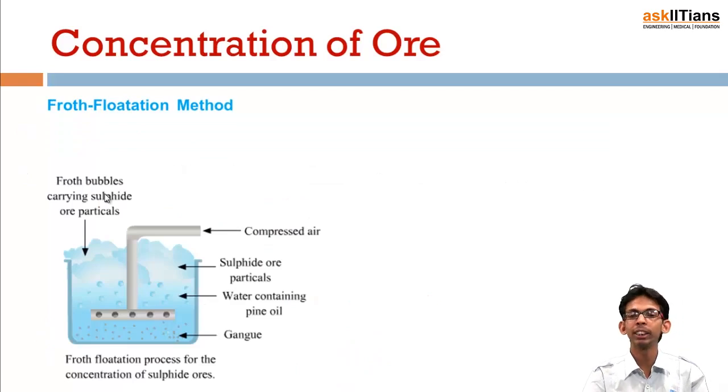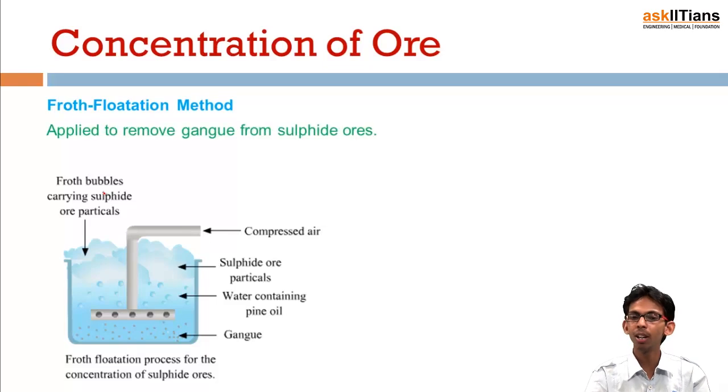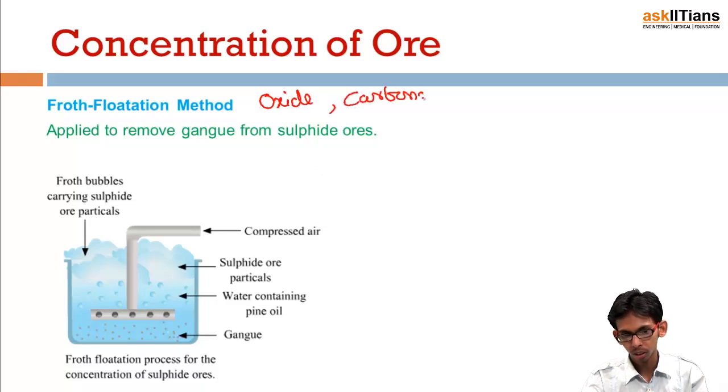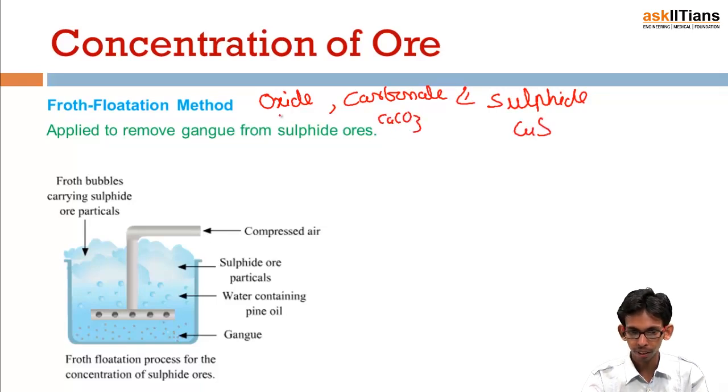Next is the froth flotation method. As the name suggests, froth flotation. This method is used for concentration of sulfide ore, or removal of gangue particles from sulfide ores. Basically there are three types of ores: oxide ores, carbonate ores, and sulfide ores. For example, CuS, then calcium carbonate, we are aware of this, then iron oxide, Fe2O3. So there are basically three different types of ores: oxide ore, carbonate ore, or sulfide ore.